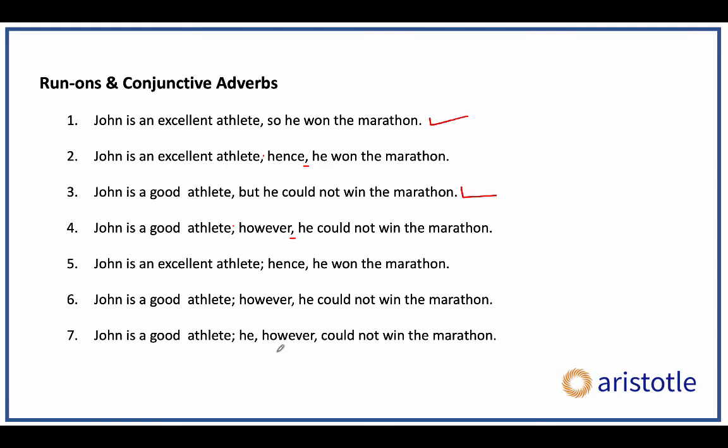So conjunctive adverbs are preceded by a comma when they do not connect two independent clauses. They're basically in the middle of a clause. But if they connect two independent clauses, they will be preceded by a semicolon and they will always be followed by a comma. So do remember this, because we've seen a lot of students make mistakes with however and therefore and hence, all of these. You will see a list in the SC Grail. But yeah, the ear will confuse you because the comma looks good with these conjunctive adverbs, but it is absolutely incorrect. So you see, there are so many tricky concepts in run-ons, and we are still not done.